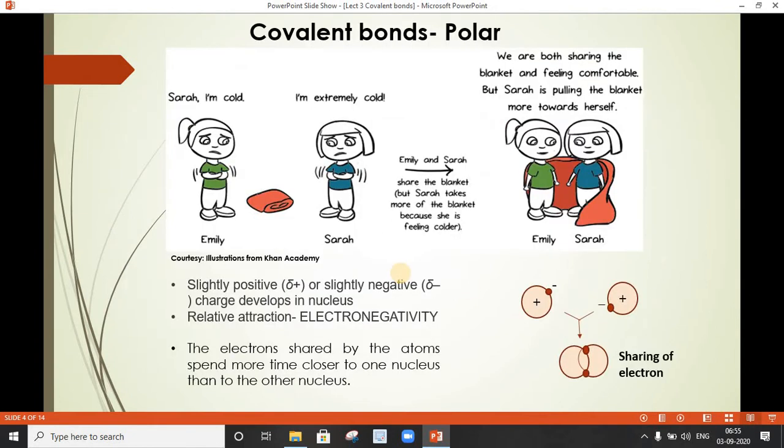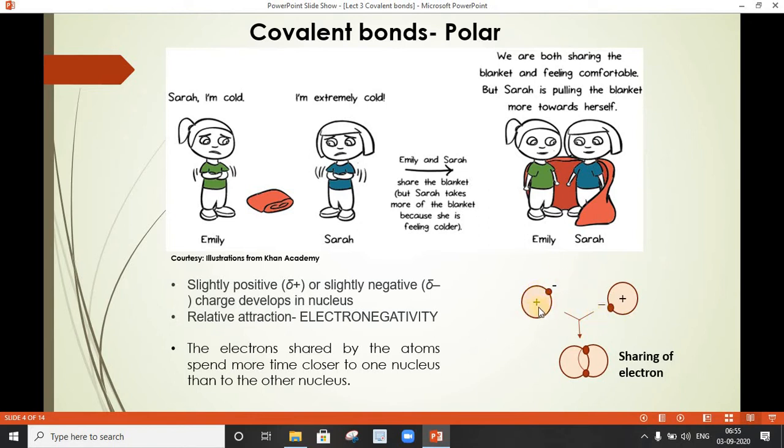In this scenario, when an atom donates an electron to another atom, we can say that there will be slight development of positive charge on the atom which is losing its electron. Why?